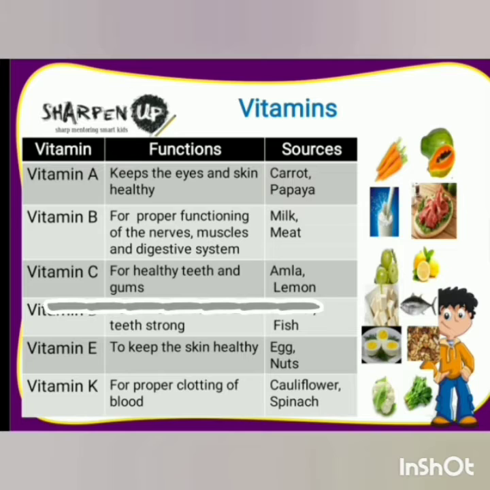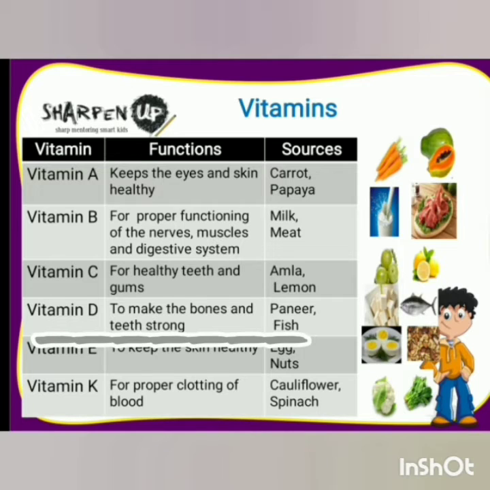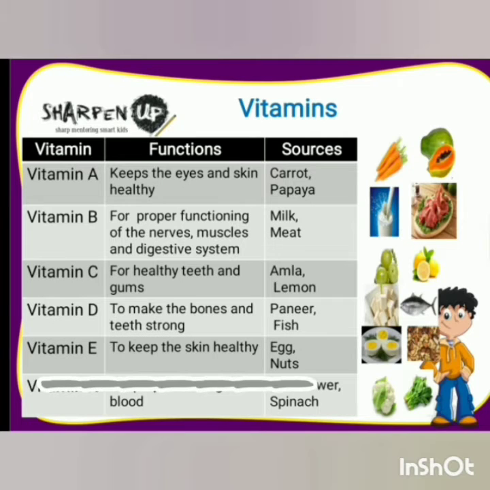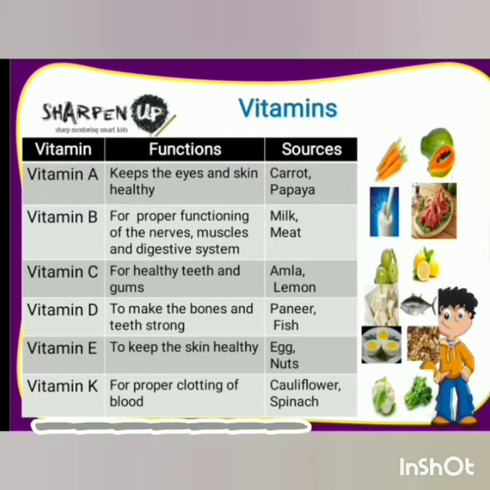Sources are amla, lemon. Vitamin D to make the bones and teeth strong. Sources are paneer, fish. Vitamin E to keep the skin healthy. Sources are egg, nuts. And vitamin K for proper clotting of blood. Examples and sources are cauliflower and spinach.